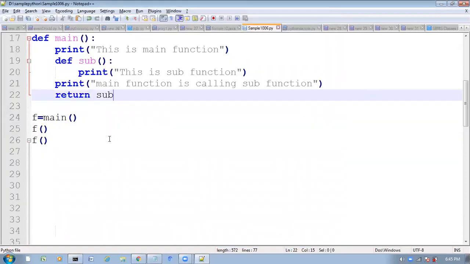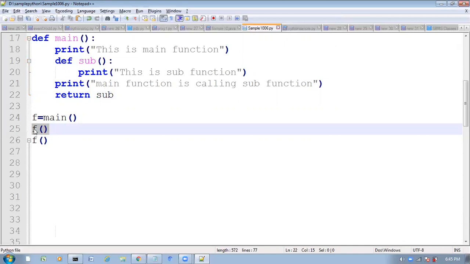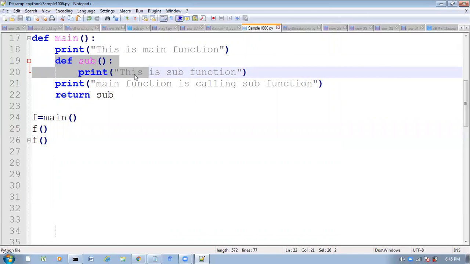Here we are creating another name for the inner function. Main function is returning some inner function, and for that I am providing an alias name. Here f function, what will it do? It will call this inner function. So 2 times it will execute. This is sub function, this is sub function, like that. 2 times this sub function will be executed here.